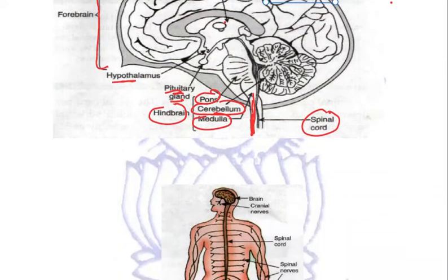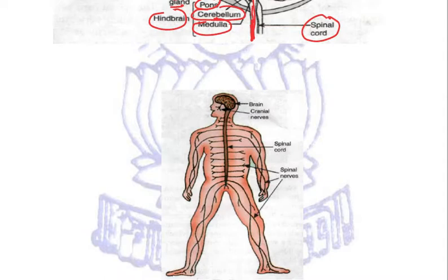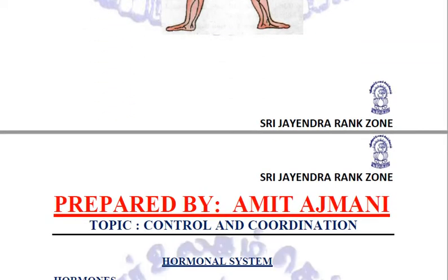Now we have got different nerves. This is what our spinal cord was, and there are 31 pairs of spinal nerves. They are going from the spinal cord throughout the body, right? In brain, we have got cranial nerves. So these are the two type of nerves we have got: spinal nerves and cranial nerves, right? This is about our central nervous system.